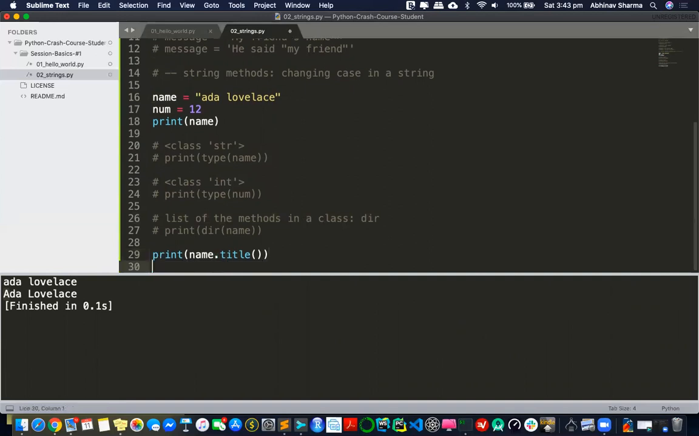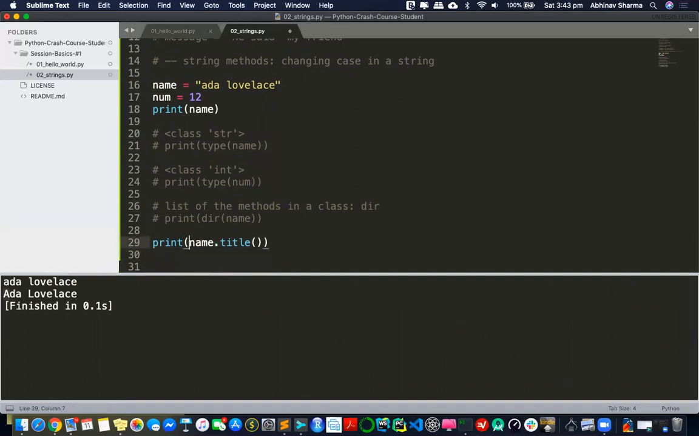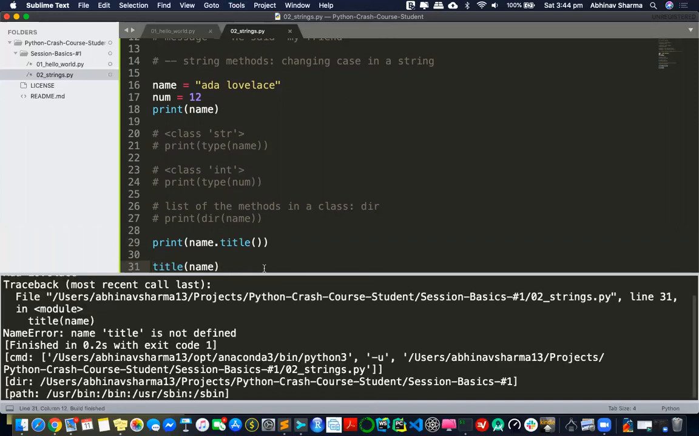Now you see a difference here. If I say name dot, then I'm accessing the method of that object. But if I say title(name), this is different. I'm passing something to this function, and this line will break, because there's no function defined anywhere called title.